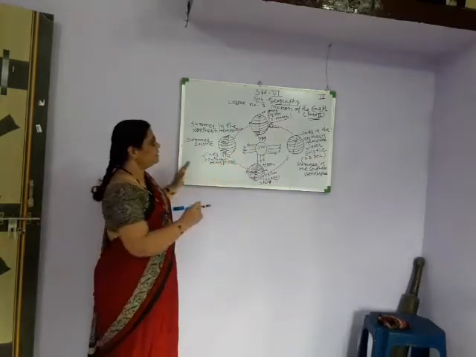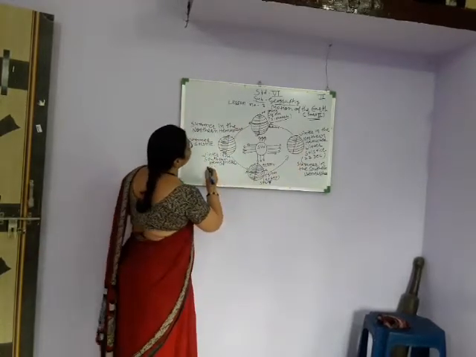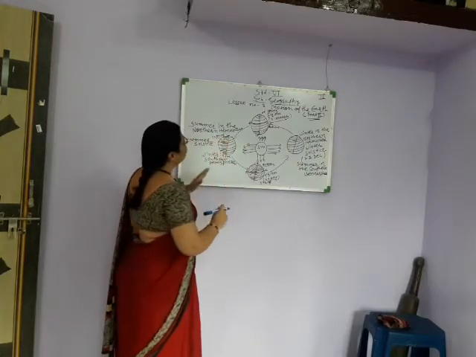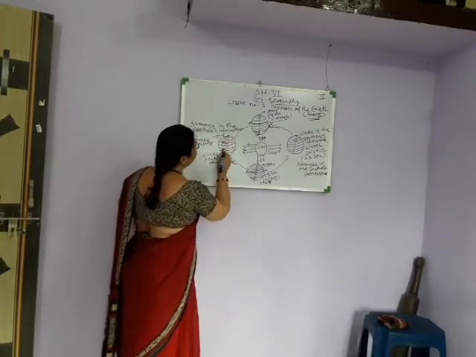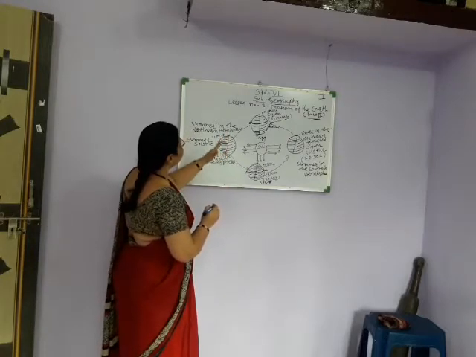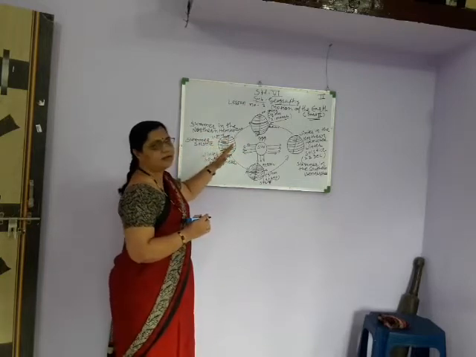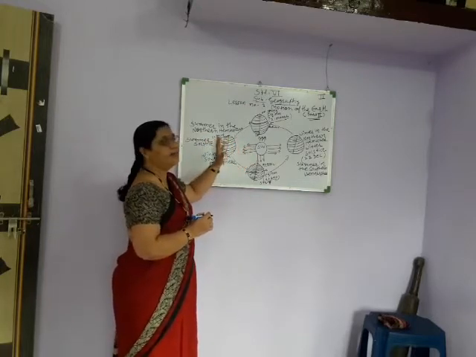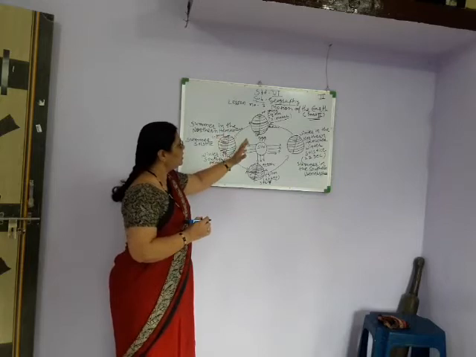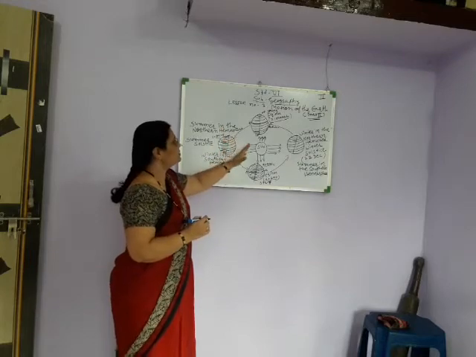Understood? Now see this diagram. Here we can see 21st June. Here are the North Pole and South Pole as usual, here the Arctic Circle and here the Antarctic Circle. On 21st June, after observing this figure, we can understand that the rays of the sun fall directly on the Tropic of Cancer.